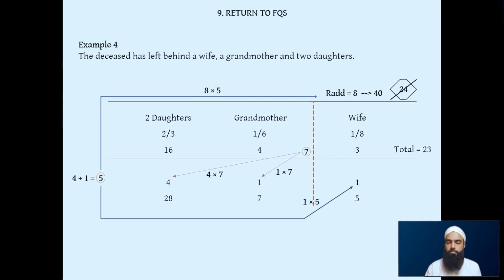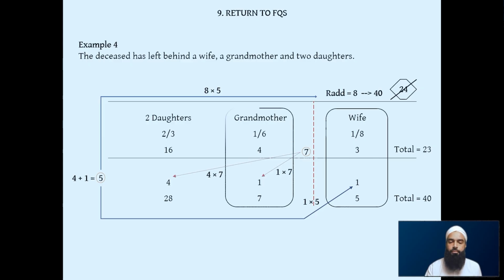We add it all up. So 28 plus 7 is 35, plus 5 is 40. And we see that our divisor at the top, the new divisor, is also 40. So we know we've got it right. And like I said previously, if the divisor and this total are not the same, then that means you've done something wrong. So this is how you tell, and how hopefully things will become easier.